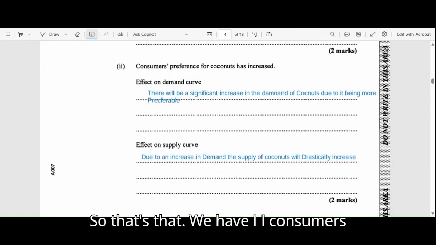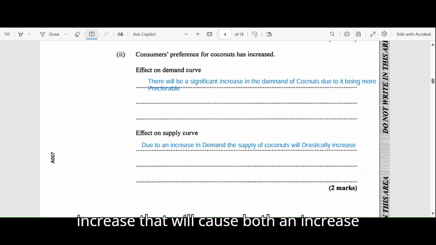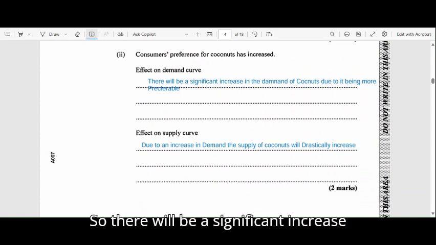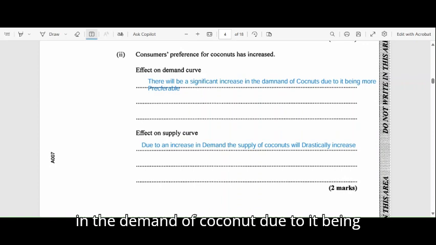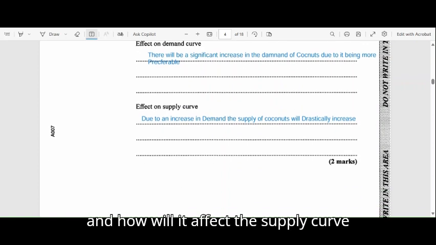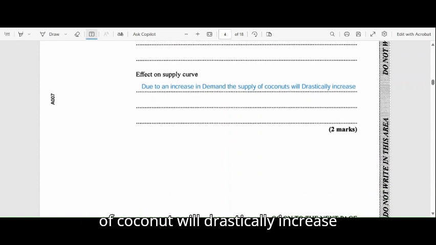That's that. We have II, consumers' preference for coconut has increased. If consumers' preference for coconuts has increased, that will cause both an increase in demand and an increase in supply. So there will be a significant increase in the demand for coconut due to it being more preferable in this scenario. And how will it affect the supply curve? Due to an increase in demand, the supply of coconuts will drastically increase.